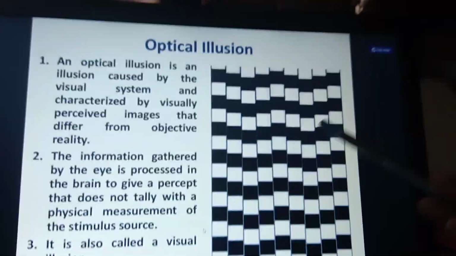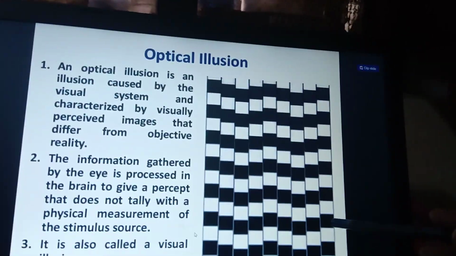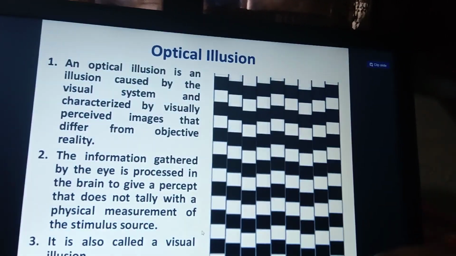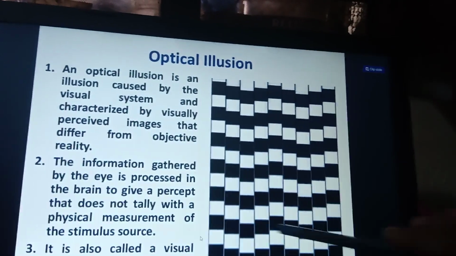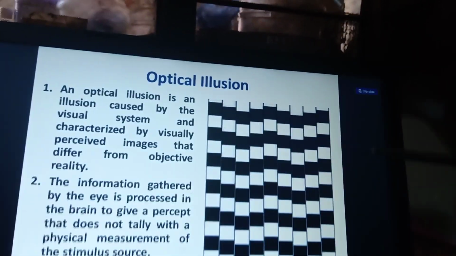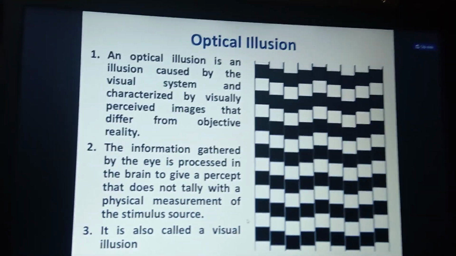How do we identify the optical illusion? It's a chessboard, yes or no? Here the physical measurements are all the same, but the boxes in between are perceived as different according to the surroundings. That is called an optical illusion.